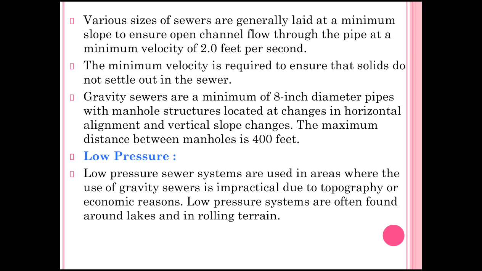The gravity sewers are a minimum of 8-inch diameter pipes with manhole structures allowing horizontal alignment and vertical slope changes. The maximum distance between the manholes is 400 feet. This is the first method. It's called the gravity method.